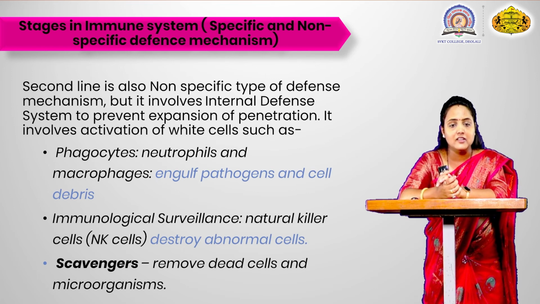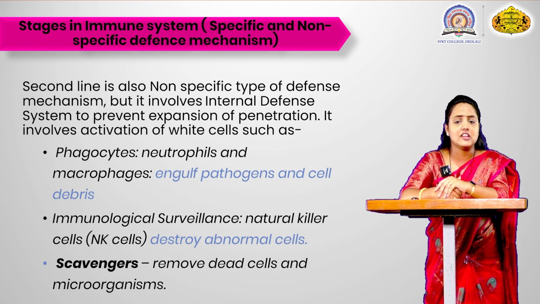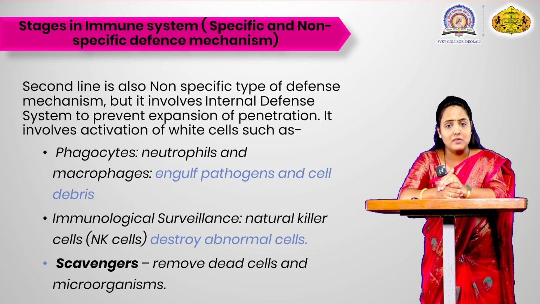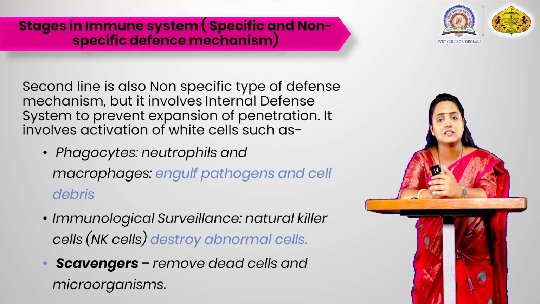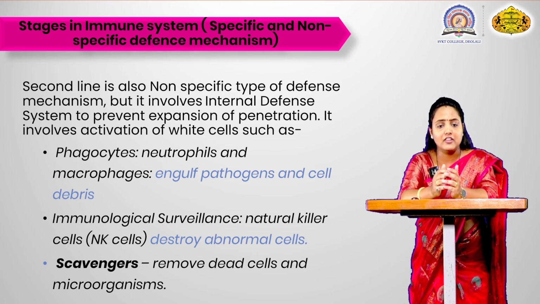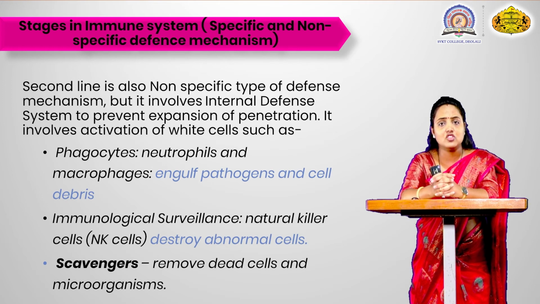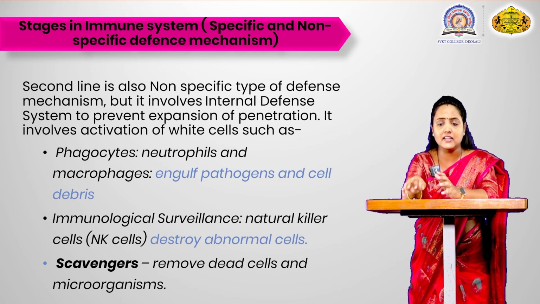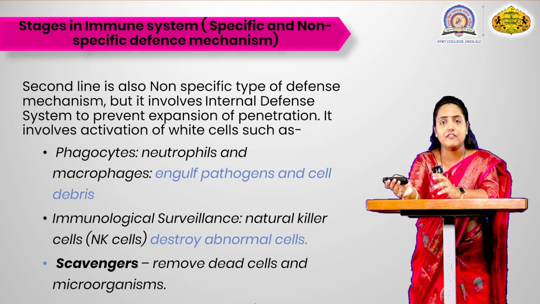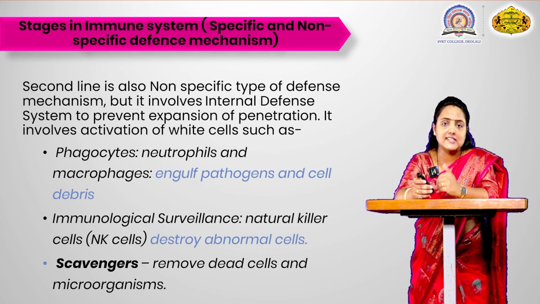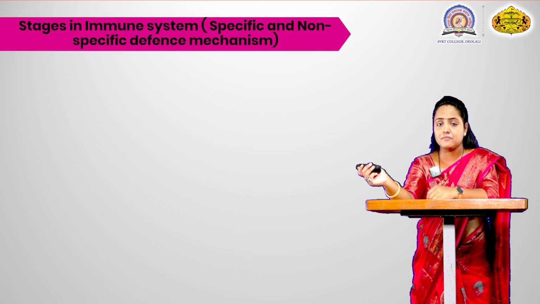For immunological surveillance, they also play an important role in the second line of defense mechanism, and they destroy the abnormal cells which are present in the body. After that, the scavengers remove the dead cells and the microorganisms which have penetrated inside the body, and that is the second line mechanism.